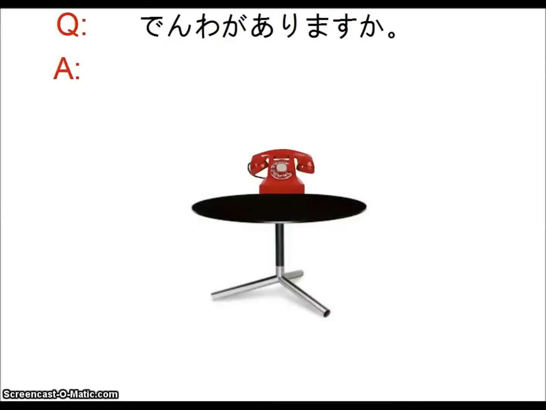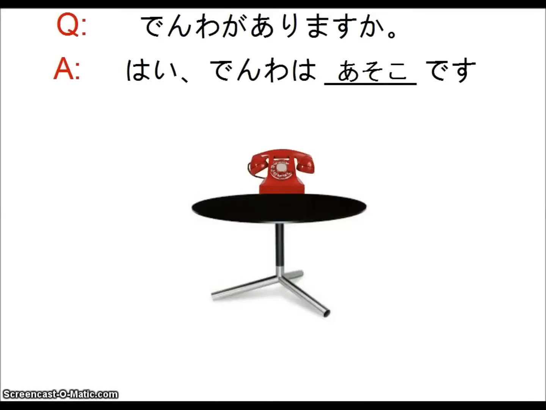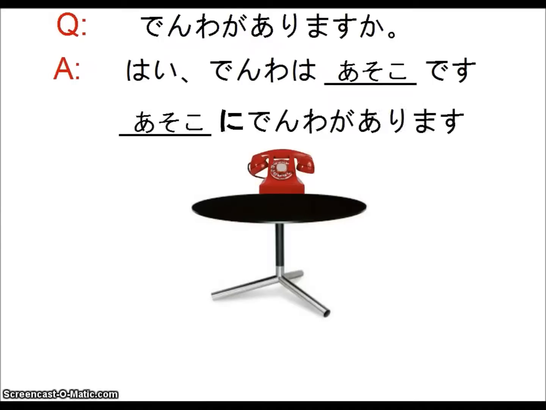So this question should look familiar. 電話がありますか? Is there a telephone? So our answer would be はい、電話はあそこです. Yes, we have a telephone. The telephone is over there. But alternately, you could say あそこに電話があります. Over there, there is a phone. So this is the same thing like when the teacher was saying ここにお寺があります or ここにあります. So this is the same thing. あそこに電話があります. The location, there is a phone.